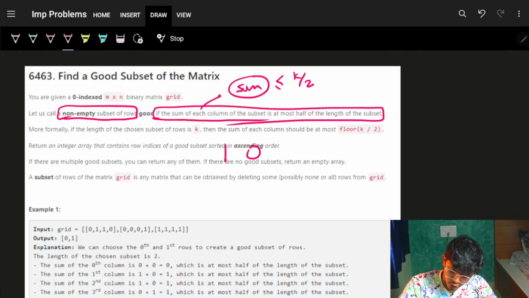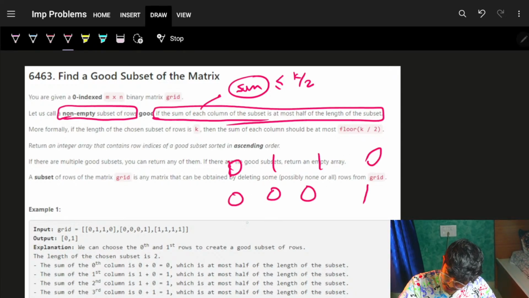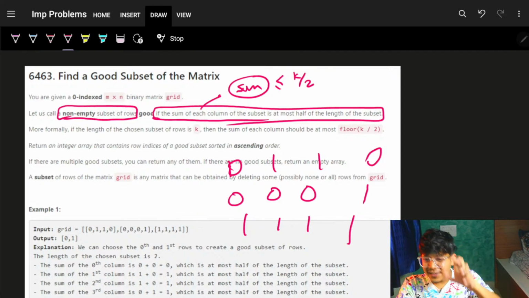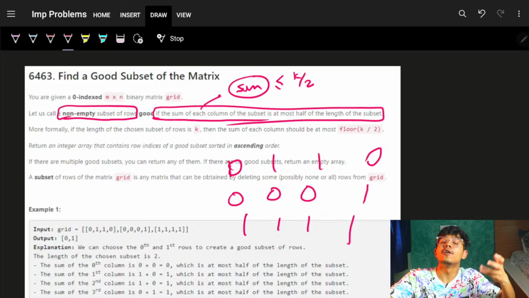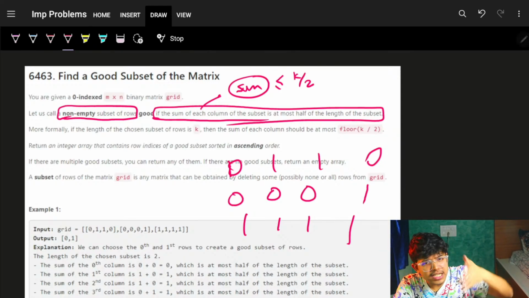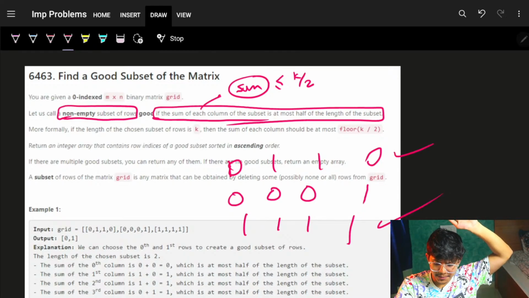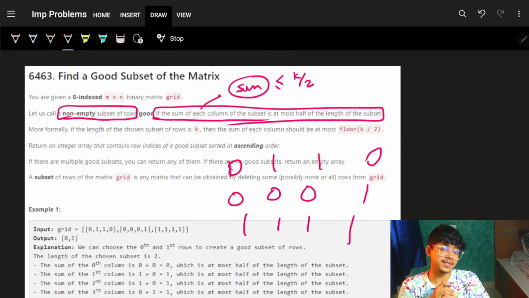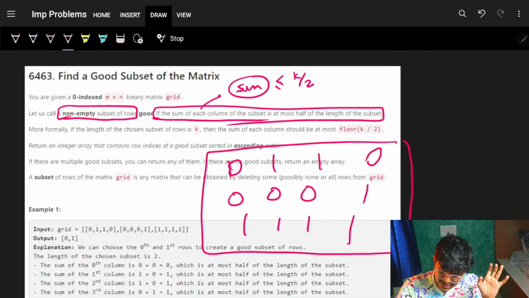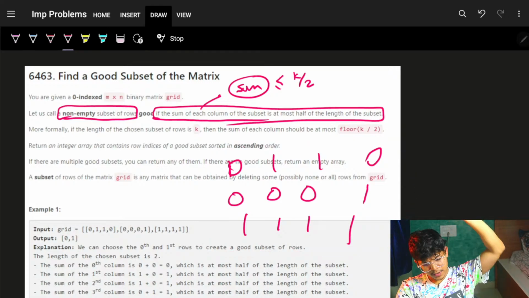If I have rows, let's say, 0 1 1, 0 0 0, 0 1 1, 1 1 1, I can choose 1 or 3 rows, 1 or 2 rows, any rows I can choose, and that will be a subset of rows being chosen. In total we have 3 rows. I can choose any rows randomly, let's say 1 and 3, so that will become one subset of rows.